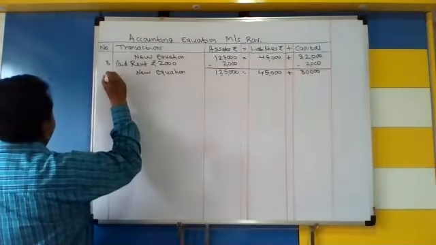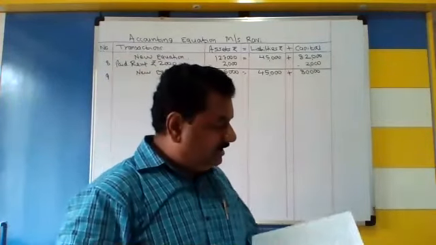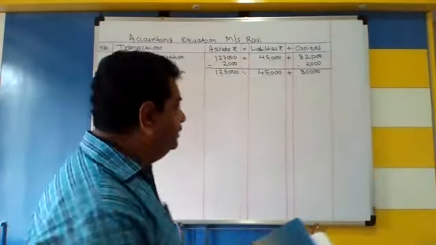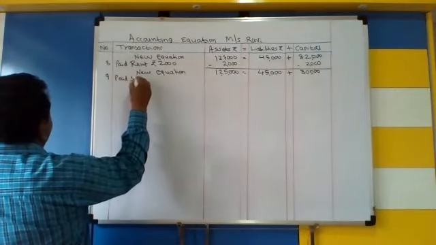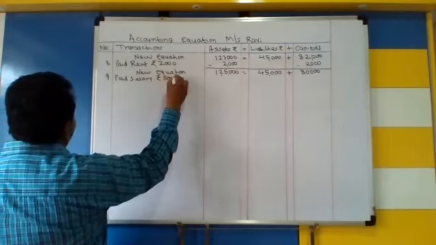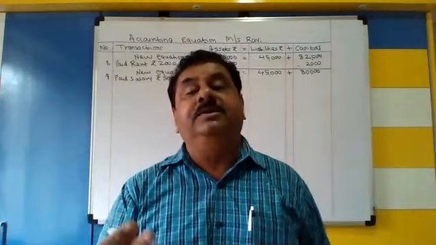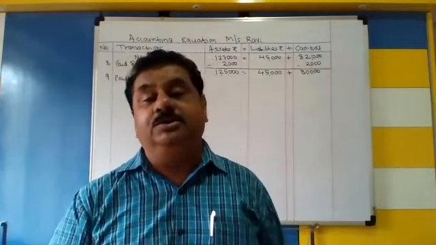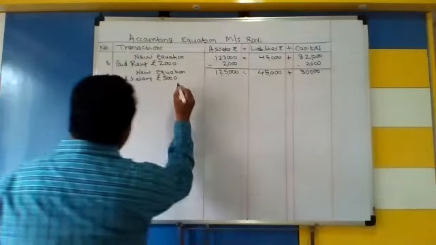Number 9. Okay, look at number 9. Paid salary 5,000 and outstanding salary 2,000. Paid salary rupees 5,000. Salary का मतलब क्या होता है? The amount which is paid to our employees for their work. They are working hard in our office. So we are supposed to make the payment of salary to them. So paid salary is 5,000 and